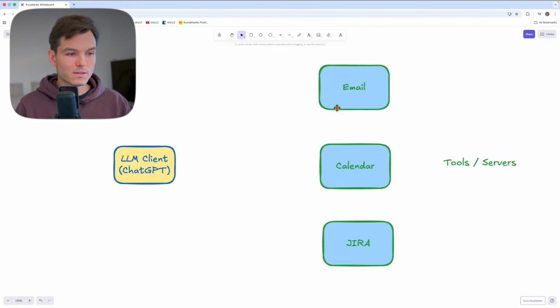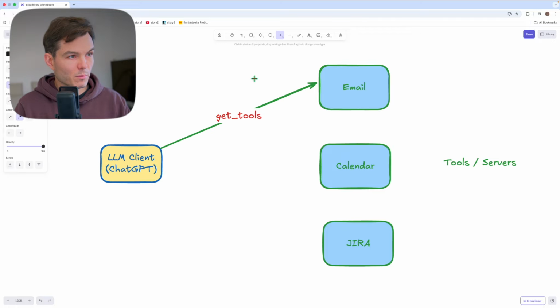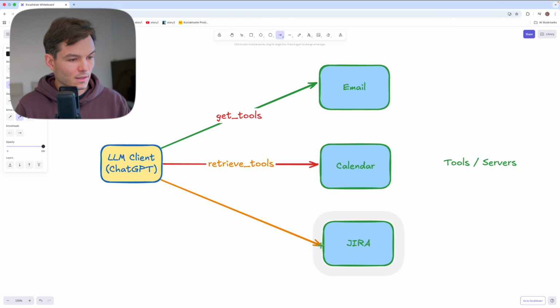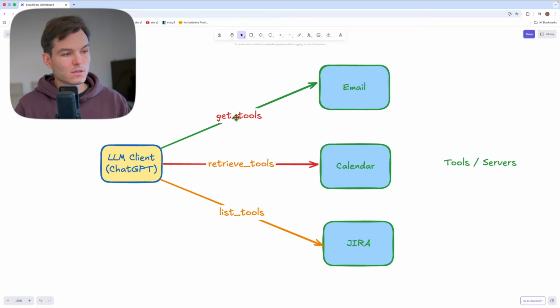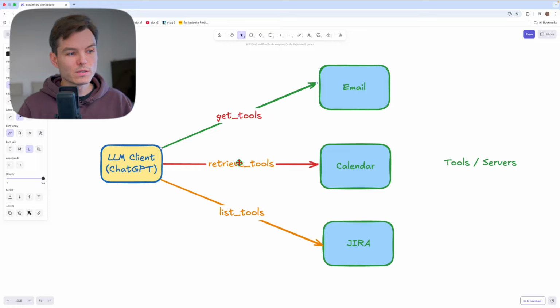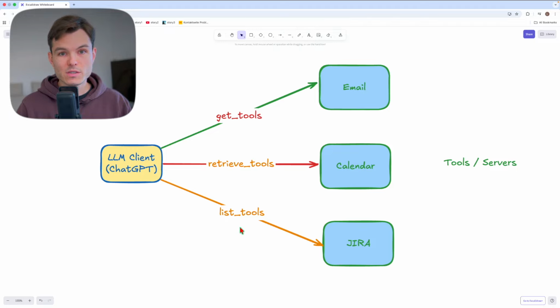Every LLM client connects to the servers and asks them, hey, what capabilities do you have? And for the email, it may be called get tools. Before MCP, for the calendar, it may actually say retrieve tools. And for Jira, it may say something like list tools. So this is like the ordering coffee example. We want to know the tools of every server, but in order to get those tools, we need to communicate in a different way to every server. So one server wants get tools, the other server specifies retrieve tools, and the third server specifies list tools. It's just too many different languages.